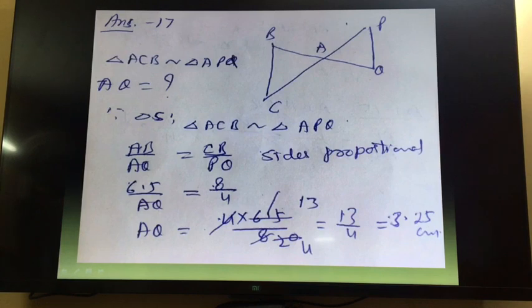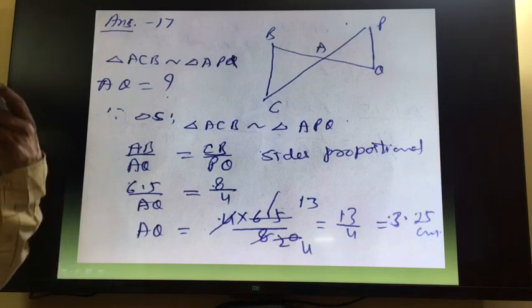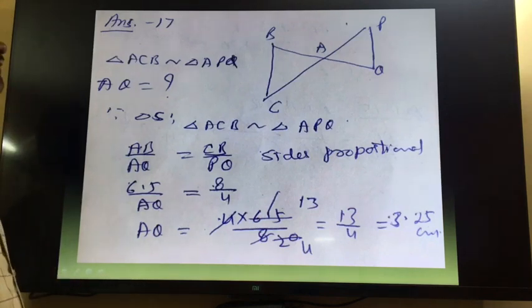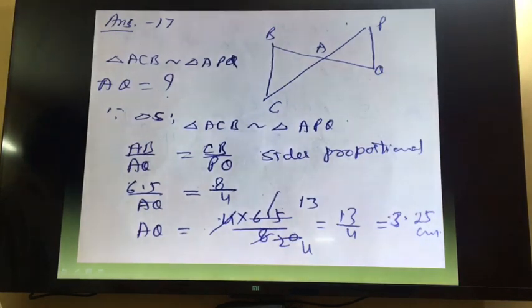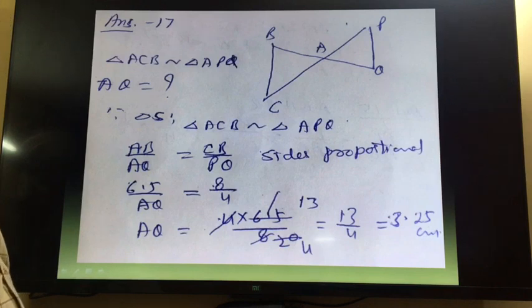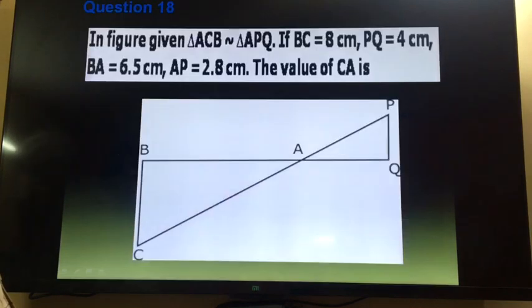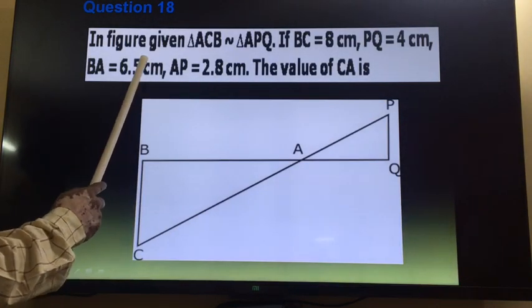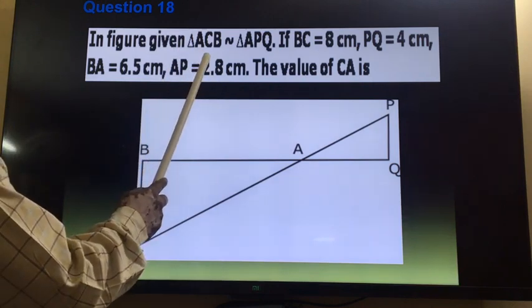Right? So the question is easy, but again and again I am telling you to understand this chapter very well. Follow this rule. If triangles are similar, sides are proportional. If triangles are similar, angles are equal. If angles are equal, triangles are similar. If sides are proportional, triangles are similar. Reverse is also true. If triangles are similar, then angles are equal. Right? Follow this rule. So question number 18, same type of question.